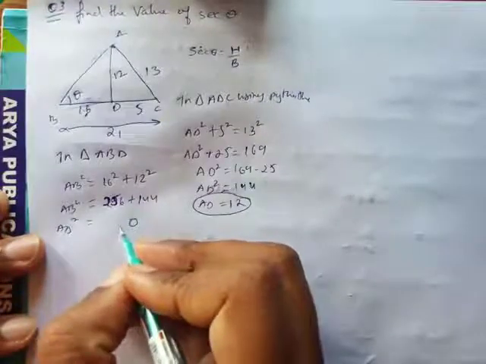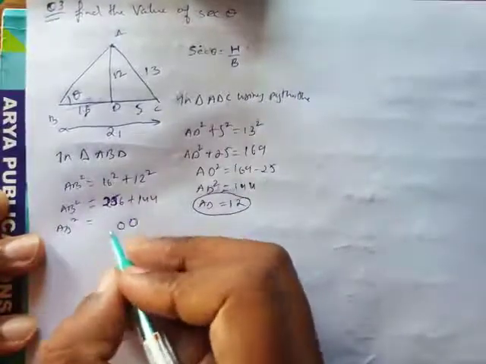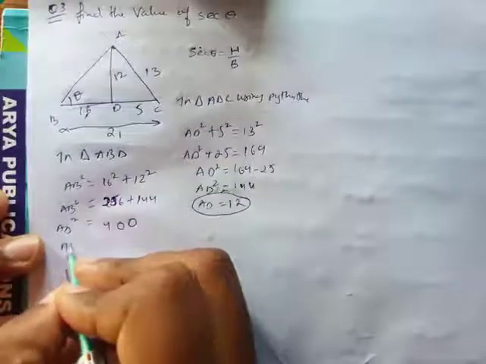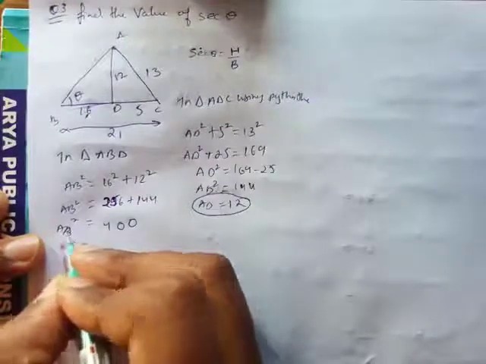0, 10 will be carried, this also will be 10, 2, 3, 4, 4. So what will AB come to? 20 will come. So this is 20.